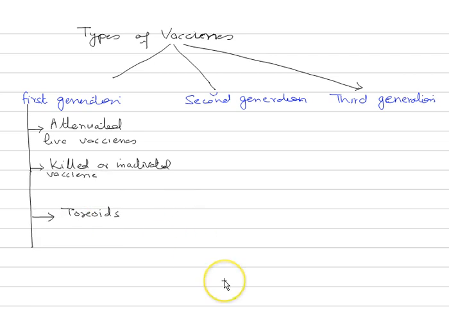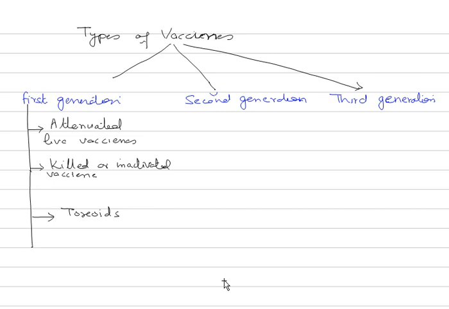So what is this attenuated live vaccine? These attenuated live vaccines are weakened, starved, aged or less virulent forms of pathogens. So when the pathogens which are introduced are weak, maybe starved, aged or less virulent forms of pathogens, then this vaccine is called attenuated live vaccine.